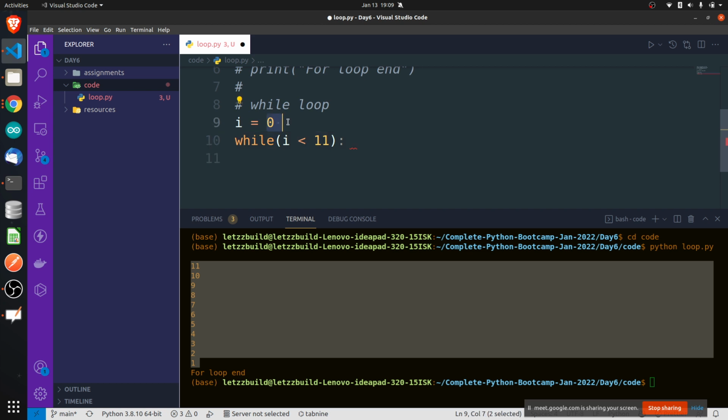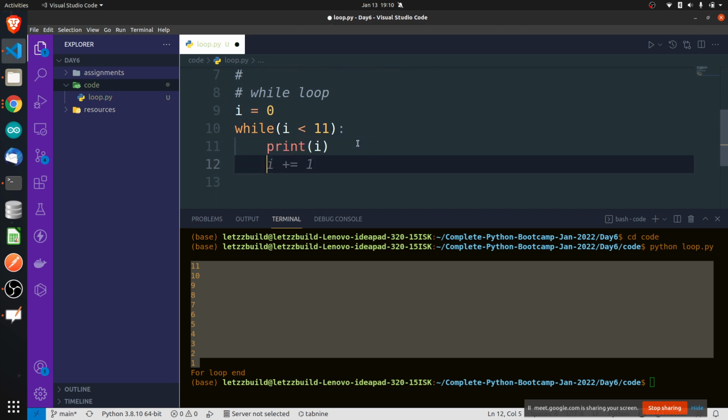So I want to start from 0. From where do you want to start? That you should write first. Next you should write the condition. While my i value is smaller than 11, that means until the value is 10. Smaller than 11 means until it is equal to 10, you should keep on running. And what you should print is the value of i. And every time you print the value of i, increment the value of i, i plus plus.